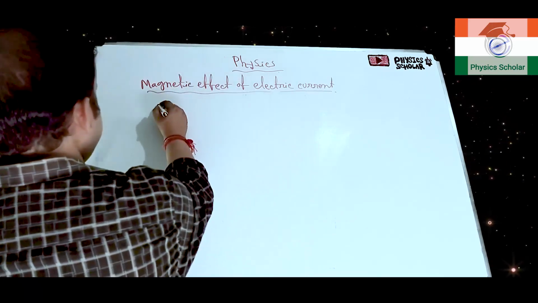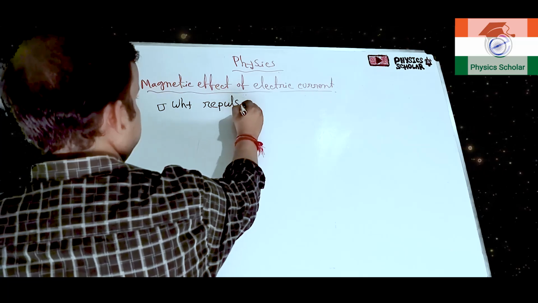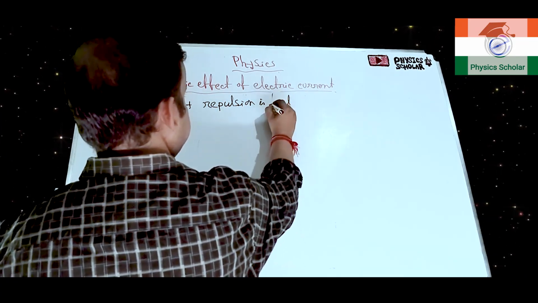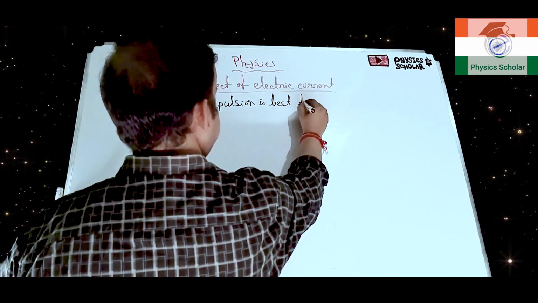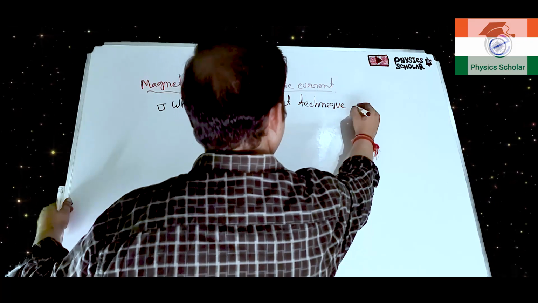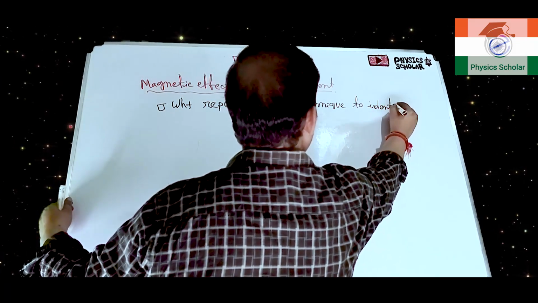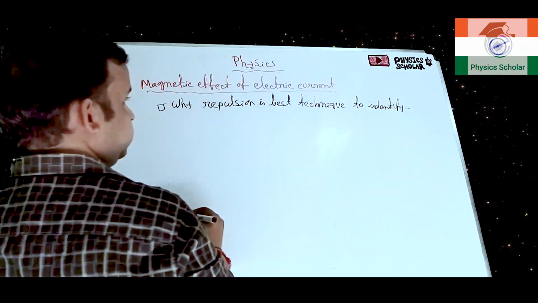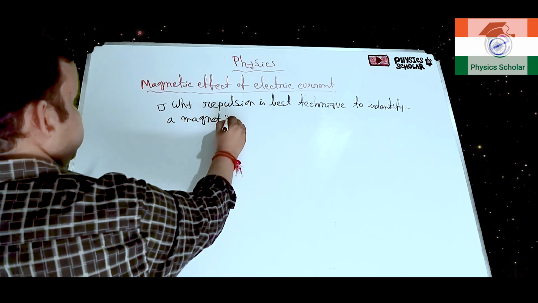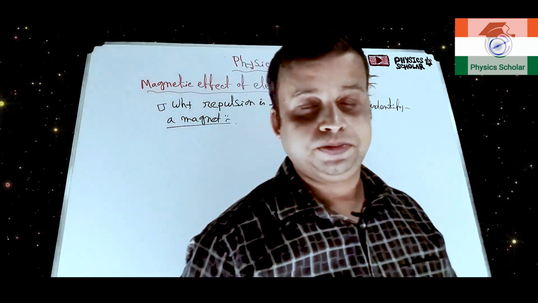Why is repulsion the best technique to identify a magnet? Okay, why is repulsion the best technique to identify a magnet?